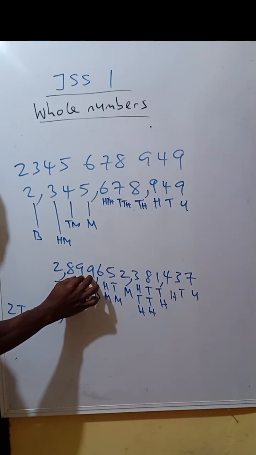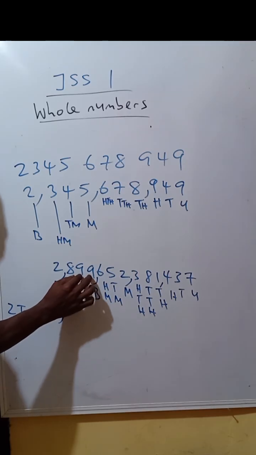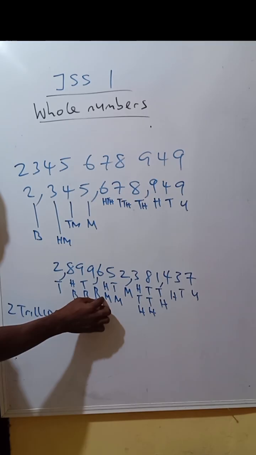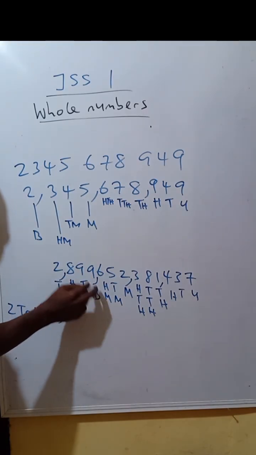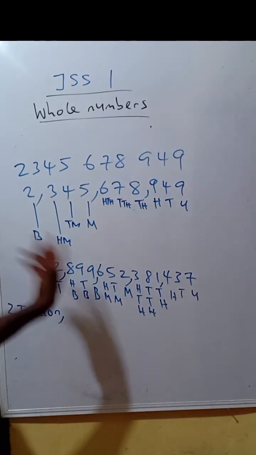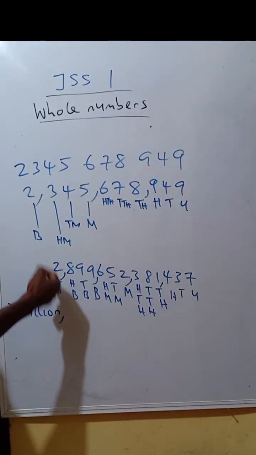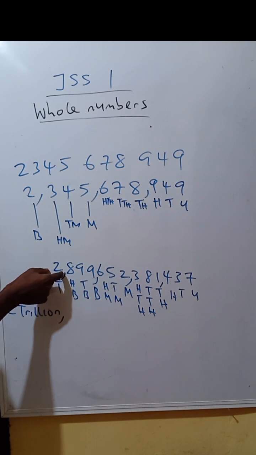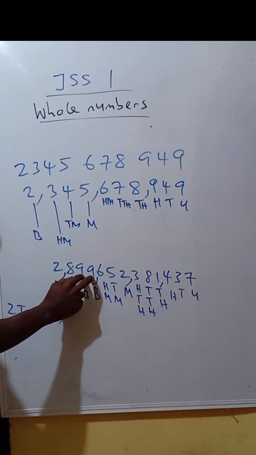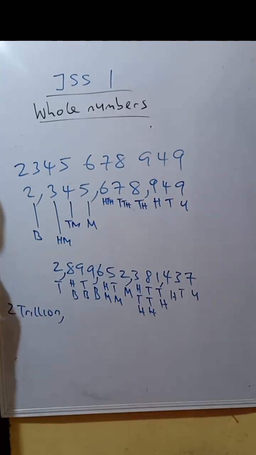If you just add these three digits, 899. Now, because the last number here is in billion, it will be 899 billion. Don't forget this comma. We actually say the number based on the comma. 2 trillion first, comma, 899 billion.